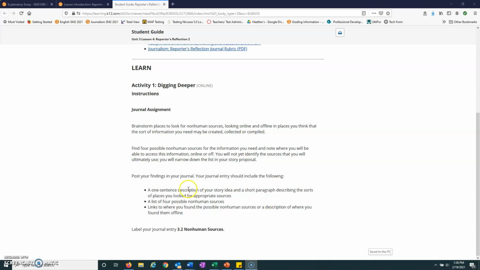So what you're going to do is have one sentence basically just reminding me of your story idea, and a short paragraph describing places you looked for appropriate sources, and then a list of four possible non-human sources. So remember, non-human sources are websites, charts, graphs, data, could be previous articles already written, could be a book, could be a newspaper, just can't be like you actually speaking to another human, right?